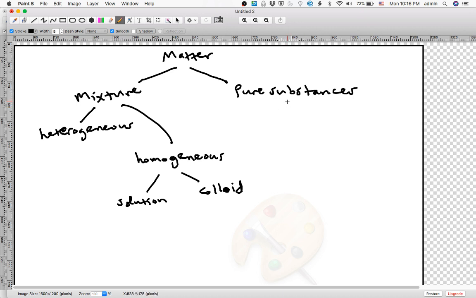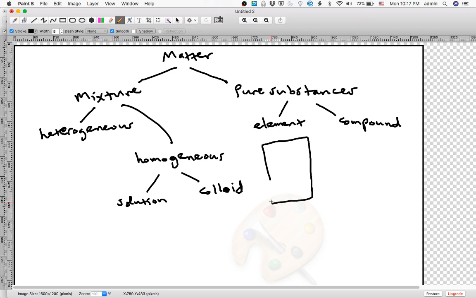Now, among the pure substances, there are pure elements and there are pure compounds. All right, so let me show you what I mean by a pure element. Another picture for you to draw. Here's a gas, which is a pure element. See, there's only one kind of atom here, this white circle atom. Here's a gas, which is a pure compound.